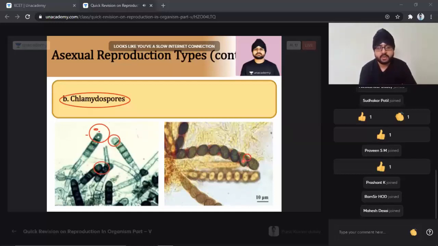When we magnify the diagram, the scale is 10 micrometer. What do you understand by 10 micrometer? 10 micrometer means 10 to the power minus 6 meters. When we divide it, we see it in this manner, chlamydospores.